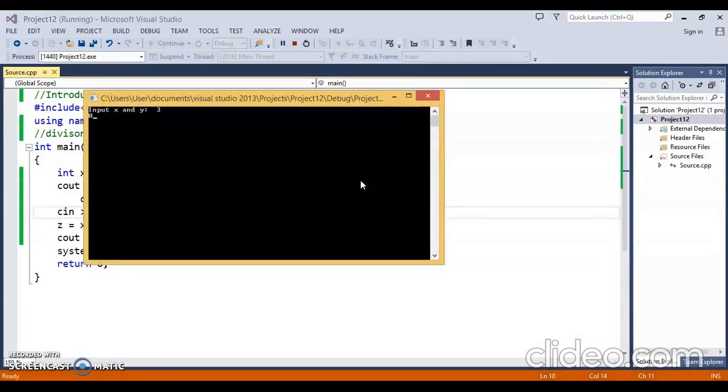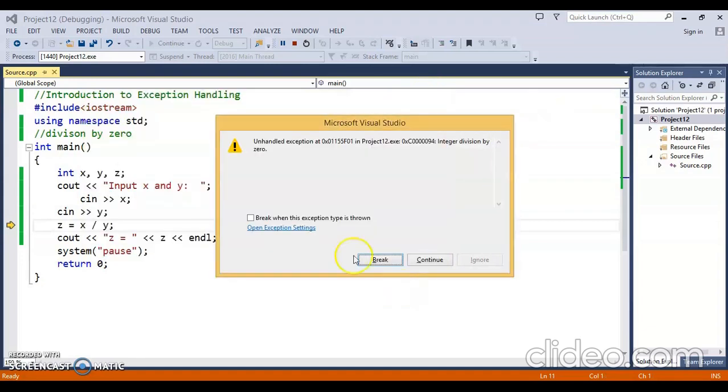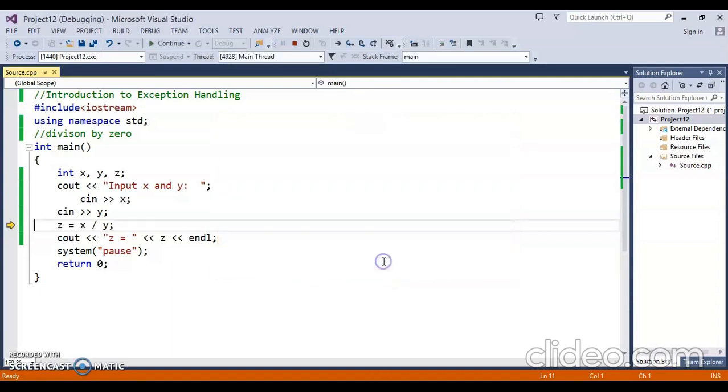And we all know that division by 0 is not possible. So it means an exception will occur, and we have to break our program. The exception clearly says unhandled exception, integer division by 0. So we have to break our program now. Once we break our program, what to do with this type of exception?